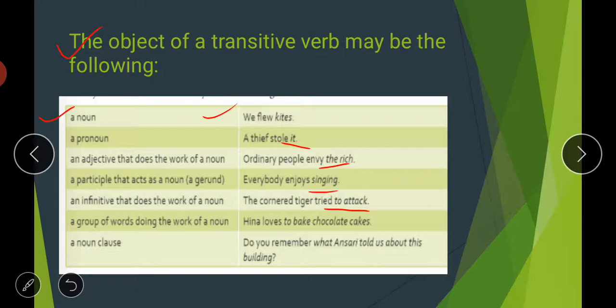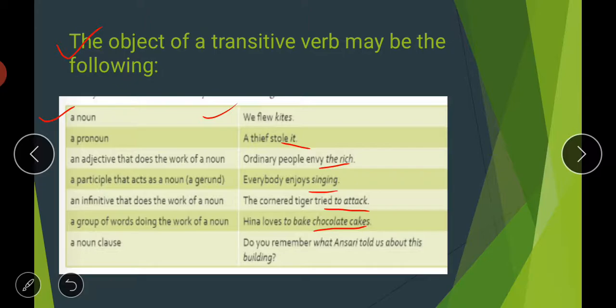Then a group of words doing the work of a noun, means any kind of group of words which is playing the role of a noun. For example, Hina loves to bake chocolate cakes. Here the group of words "to bake chocolate cakes" is the object of the transitive verb.